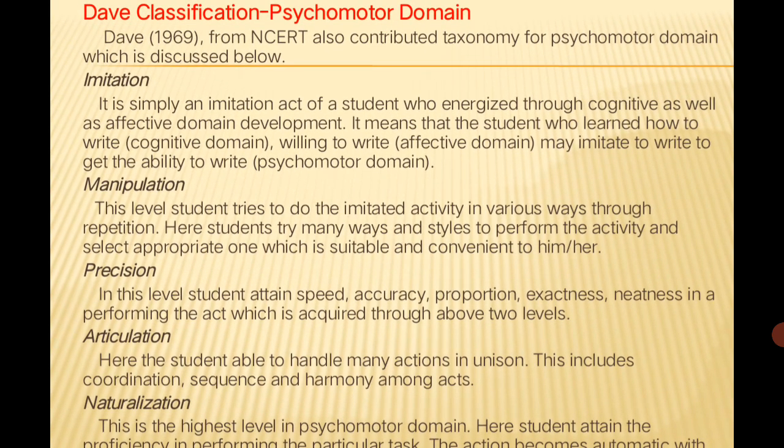Imitation, the first one, is the lower level. It is simply an imitation of an act by a student who is energized through the cognitive as well as affective domain development. It means that a student who learned how to write, the cognitive domain, and is willing to write, the affective domain, may imitate to write to get the ability to write, that is the psychomotor domain. I have already told you these domains are also hierarchically organized. That means in each domain all the objectives are arranged in hierarchical order from lower to higher levels, as in the domains also.